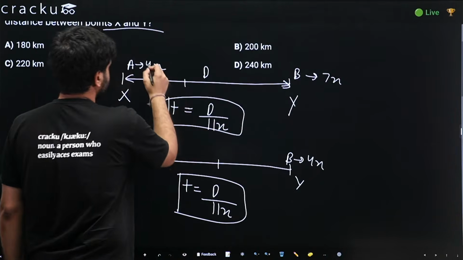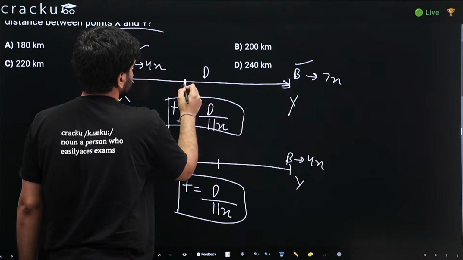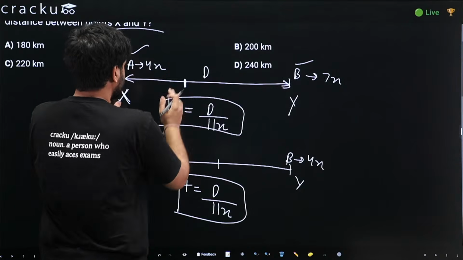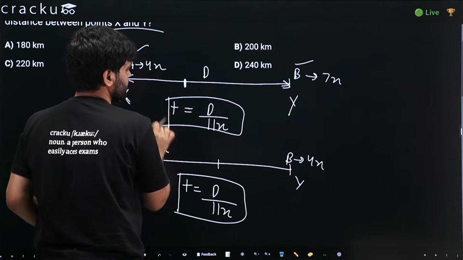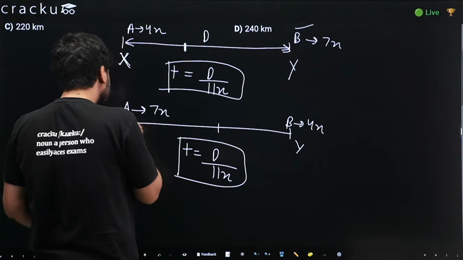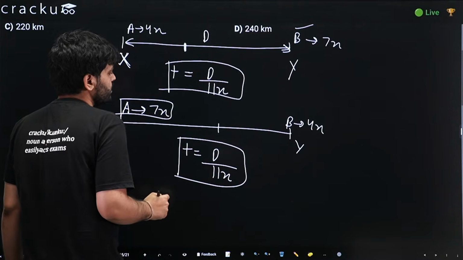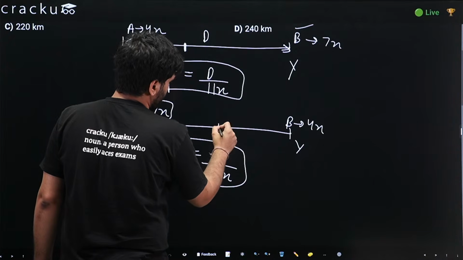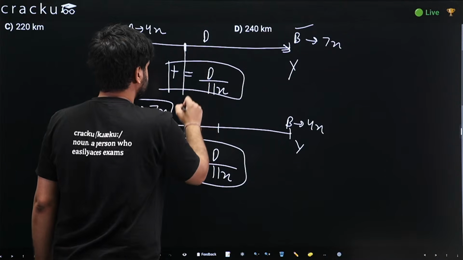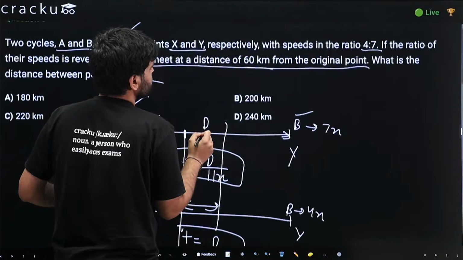We know in the first case A's speed was less than B's speed, so they would meet somewhere around here, more towards X. The distance from X would be less, and it will be farther away from Y. In the second situation, A's speed is more than B's speed, so the point where they meet will be nearer to Y. And we are given that this distance is 60.